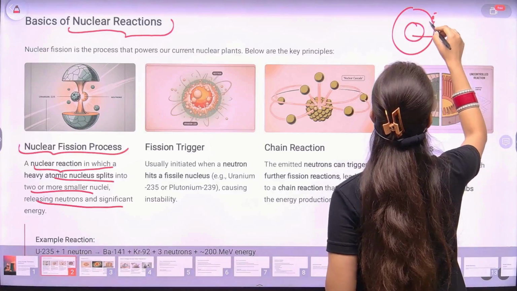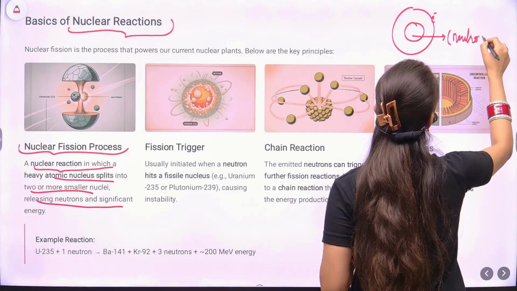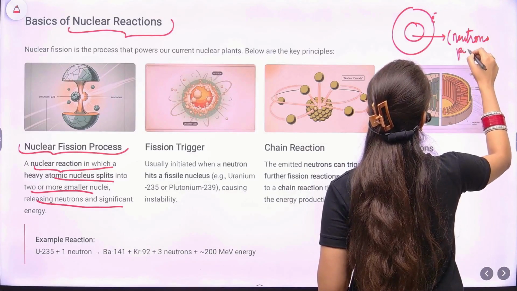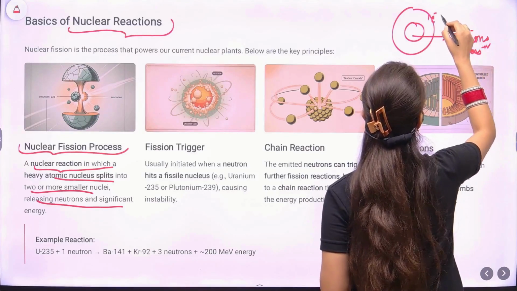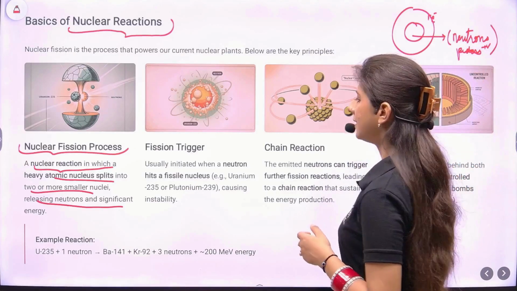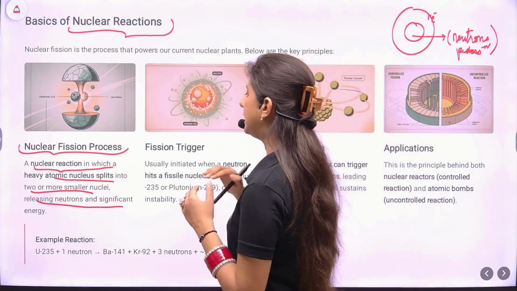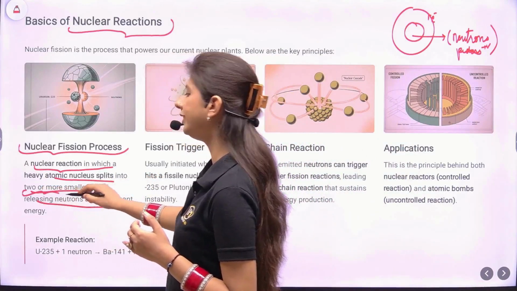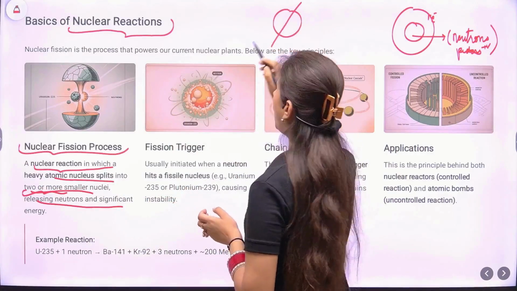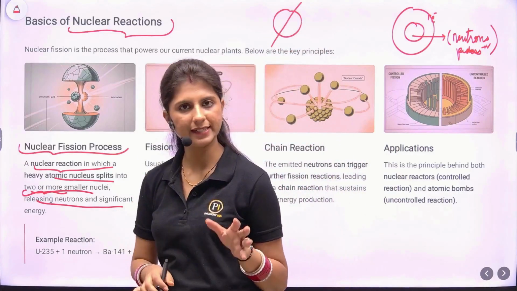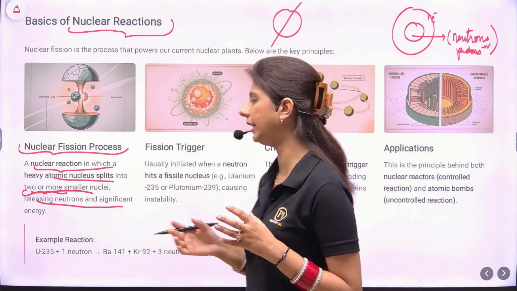Now this contains neutrons and protons, positively charged protons, and negatively charged electrons orbiting in the basic structure. So what happens is this nucleus will split into two or more. Now how will it split? Not by itself but because of the hitting of another nuclei.